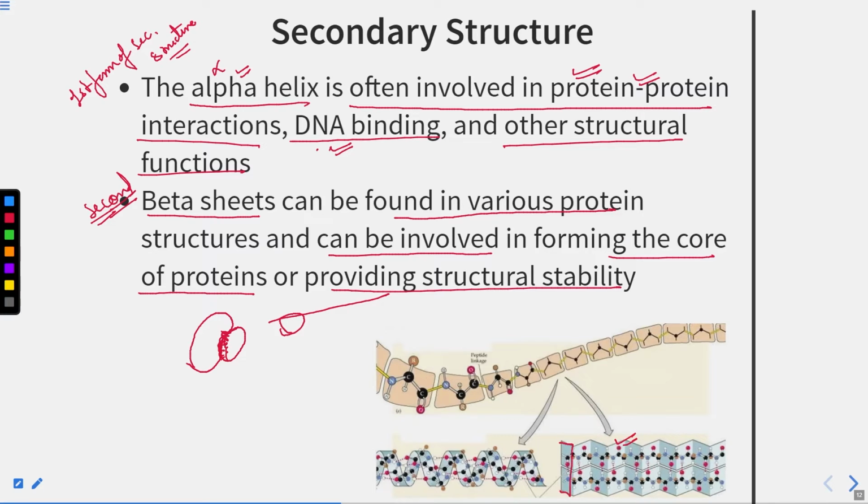One sheet is like this, another sheet is like this. They have this beta pleated sheet-like structure, and this is the alpha helix. This is the alpha helix and this is the beta pleated sheet, and both are considered secondary structures of proteins.